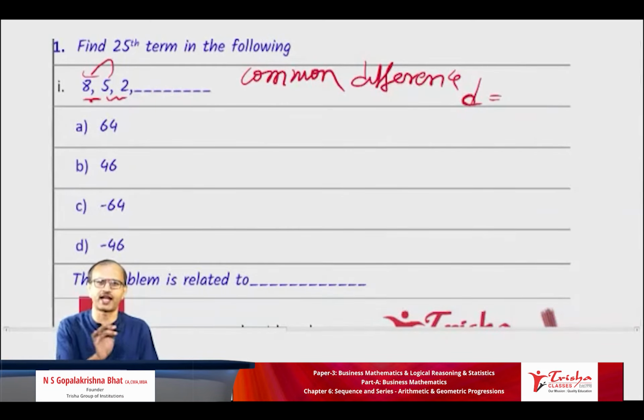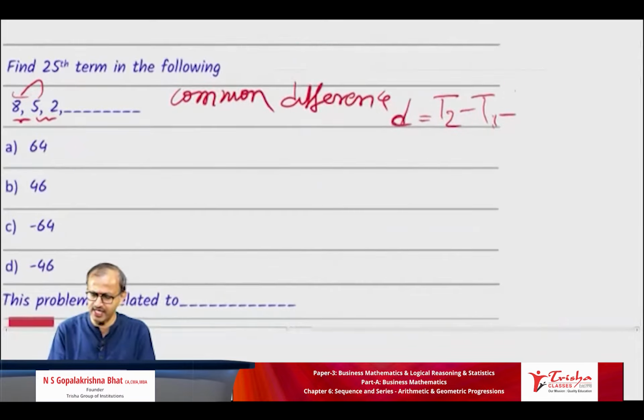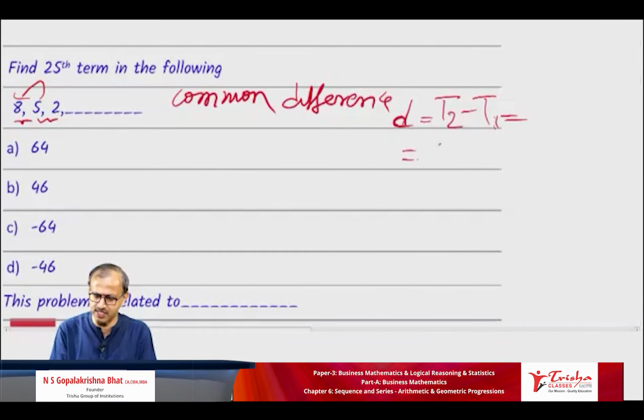Don't worry, you can take a calculator and work it out. So T2 minus T1 is equal to 5 minus 8, which is equal to minus 3.